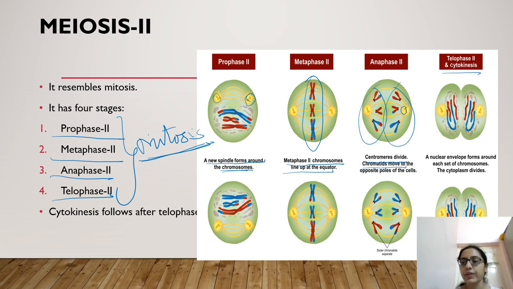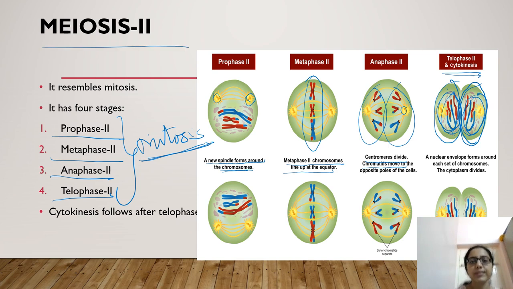And then in telophase, the nucleus is formed, two distinct nuclei are formed, the cell organelles reappear, and the nuclei form toward the opposite ends of the cell. While in cytokinesis, the cell divides through the cytoplasm and two distinct cells are formed by the end of cytokinesis. This is about meiosis 2.